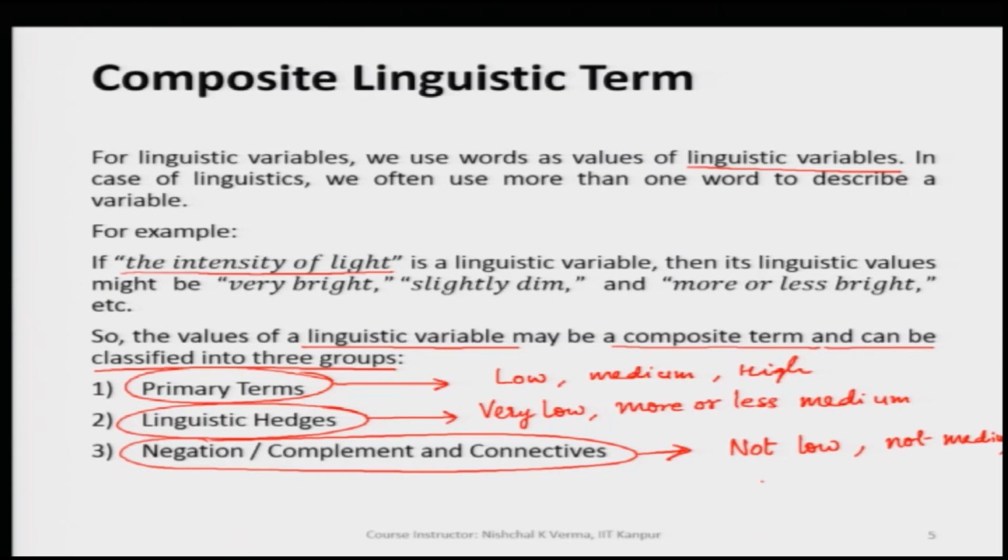Similarly, we can have another fuzzy value like this: low but not very low. Here we see that but is a connective.